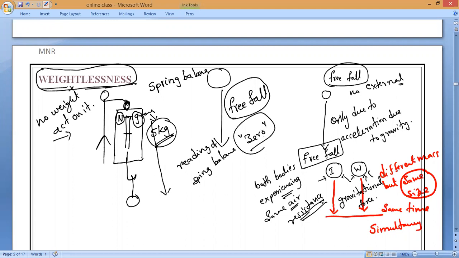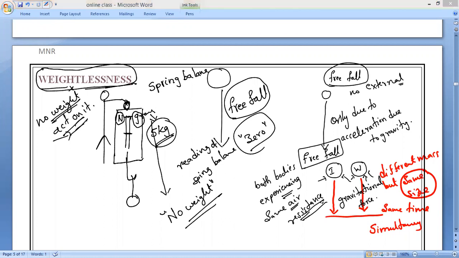It means no other external force is acting on it. The entire body feels it has no weight when it is falling freely, with no other external force acting on it. In that case, we call it weightlessness. Now, let us understand this weightlessness in a better way, so that you all will have a better experience.